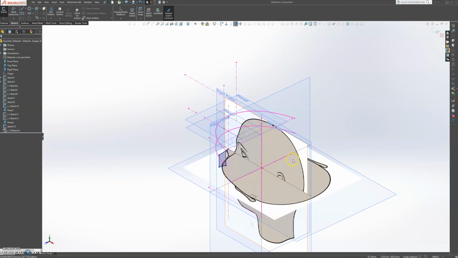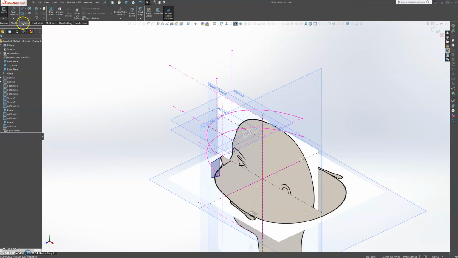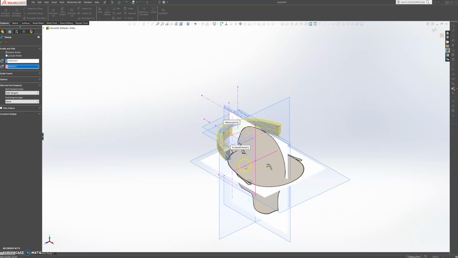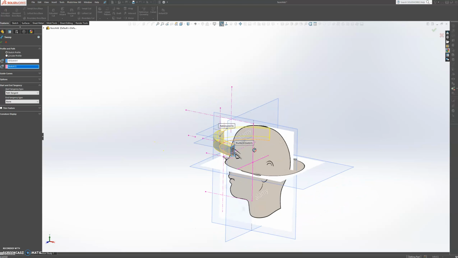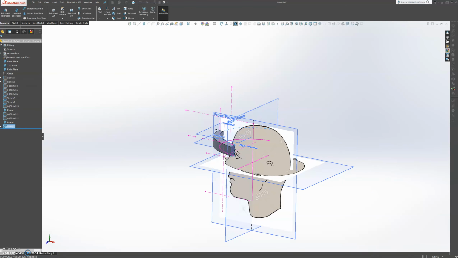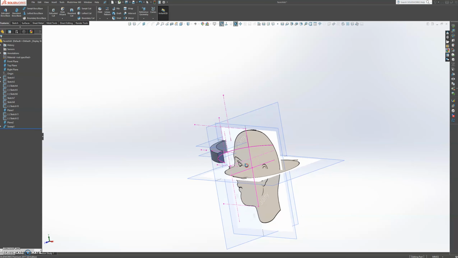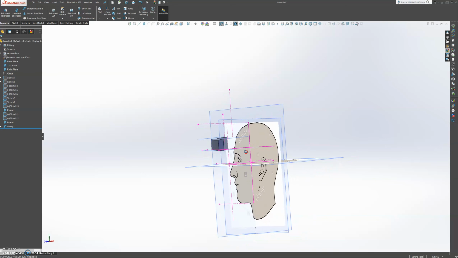So exit that. Let's go to features and go to sweep boss base, and then we're going to select our sketch, and then select our path, and we're going to select this one here. Okay, and then press OK, check. Okay, so now we've got a piece for our hardware, but it's still not done yet.